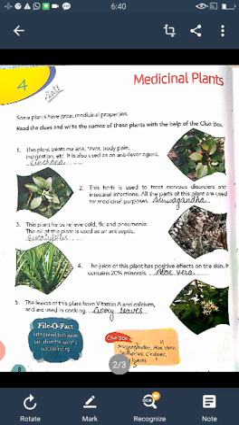Now question number 4 is, the juice of this plant has positive effects on the skin. It contains 20% minerals and the correct answer is aloe vera. We all know aloe vera is very beneficial for our hair, for our skin, for glowing skin, etc. So aloe vera has medicinal properties. Question number 5. The leaves of this plant have vitamin A and calcium and are used in cooking.